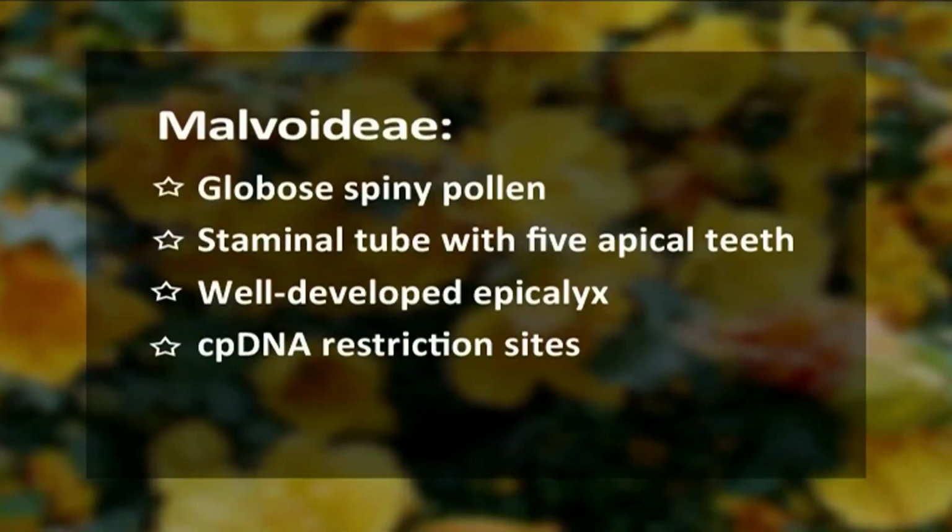The monophyly of Malvoideae, the largest of all the subfamilies, is supported by having globose spiny pollen, a staminal tube with 5 apical teeth, and also a well-developed epicalyx. Also, the chloroplast DNA restriction site data also support its monophyly.